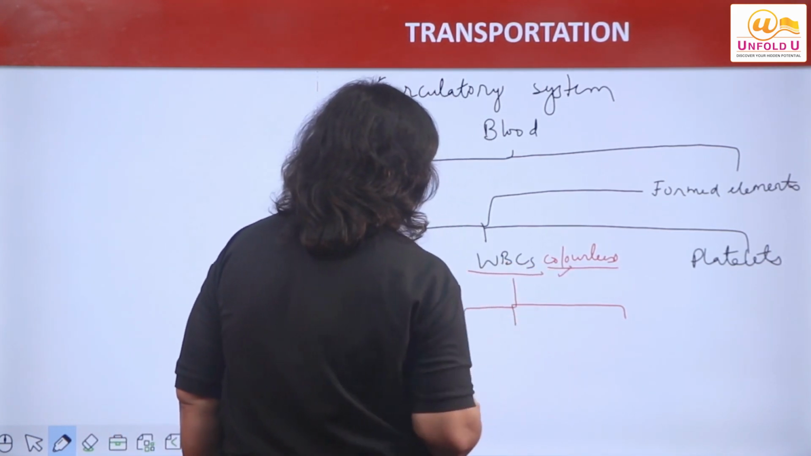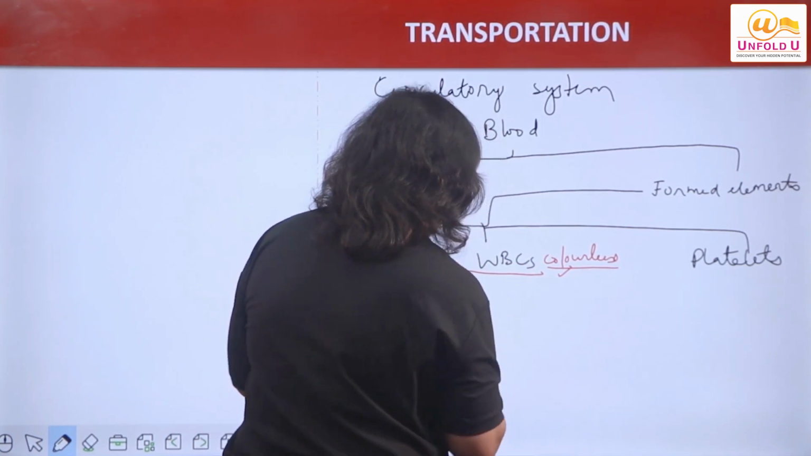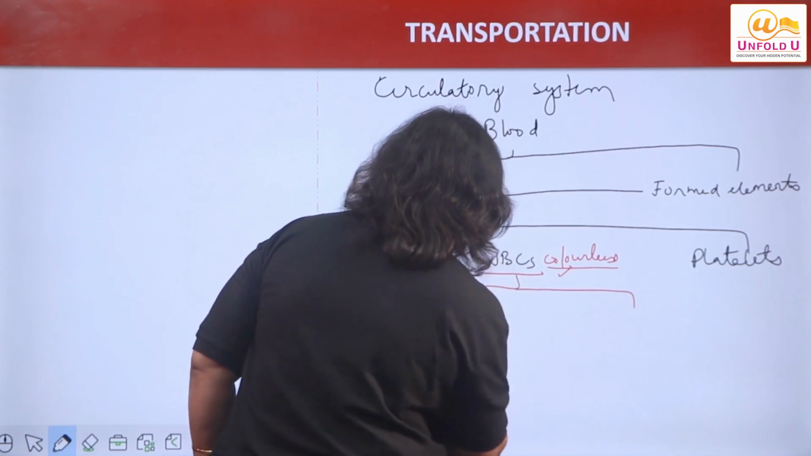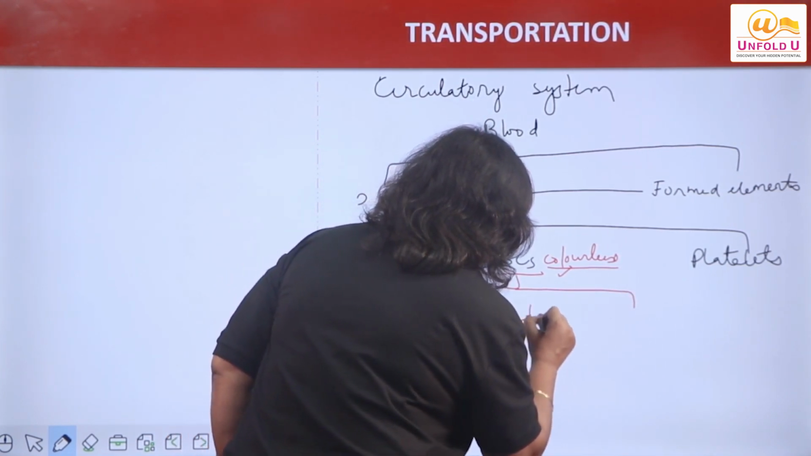WBCs colorless structures हैं. They are divided into two headings में discuss करेंगे, right? Granulocytes. Granulocytes, they are of two types.